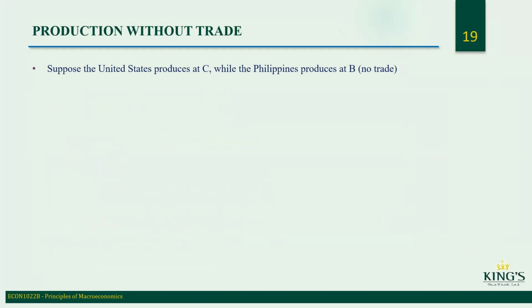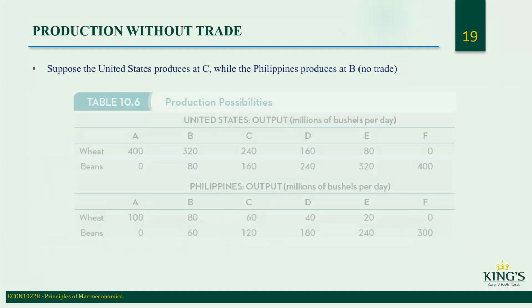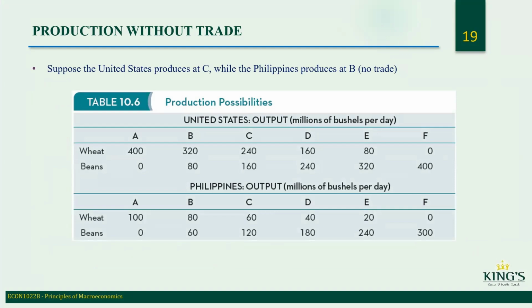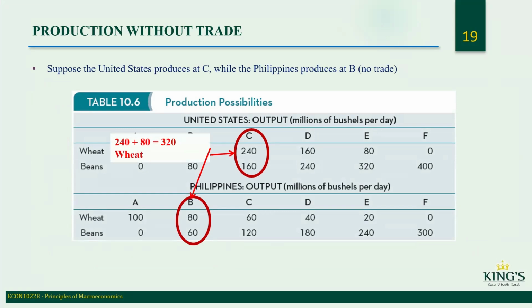Suppose the United States produces at C, while the Philippines produces at B, no trade. So they produce 320 wheat and 220 beans in the situation without trade.